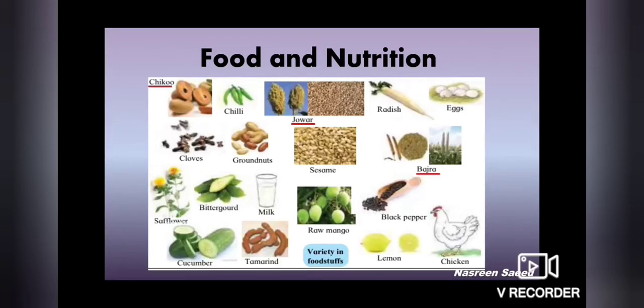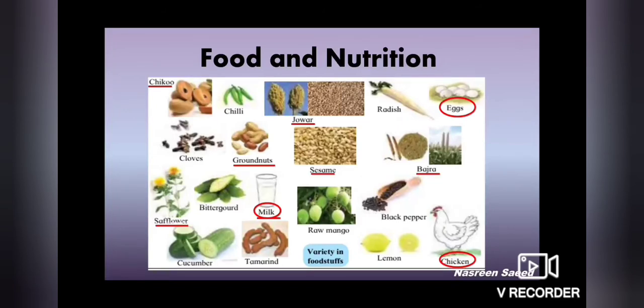Then from what do we get butter, ghee and yogurt? We get it from milk. From which foodstuff do we get oil? Let us see. We get oil from groundnut, sesame and safflower. Which of these do we get from animals? Yes, milk we get from goat, that is animal. Eggs we get from hens, that is animal. Then we get meat from chicken, again animal.